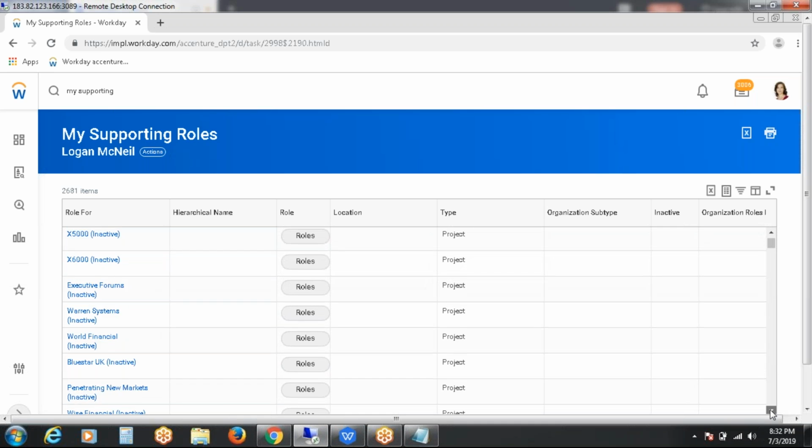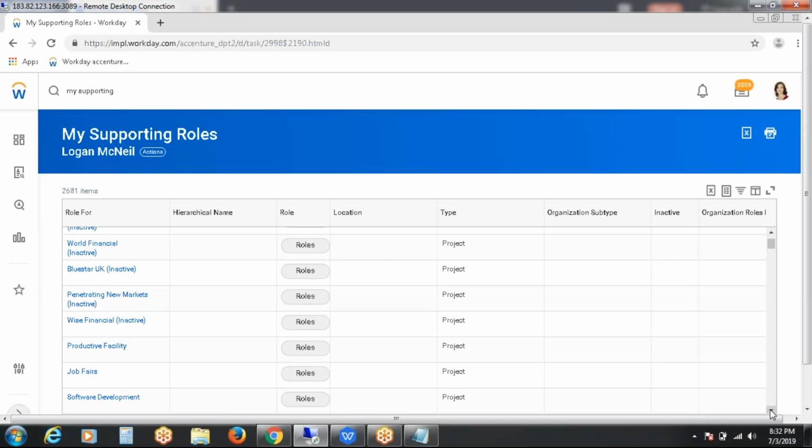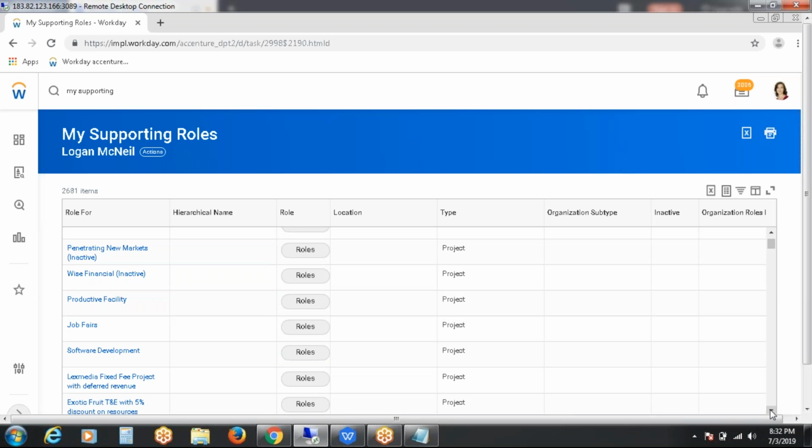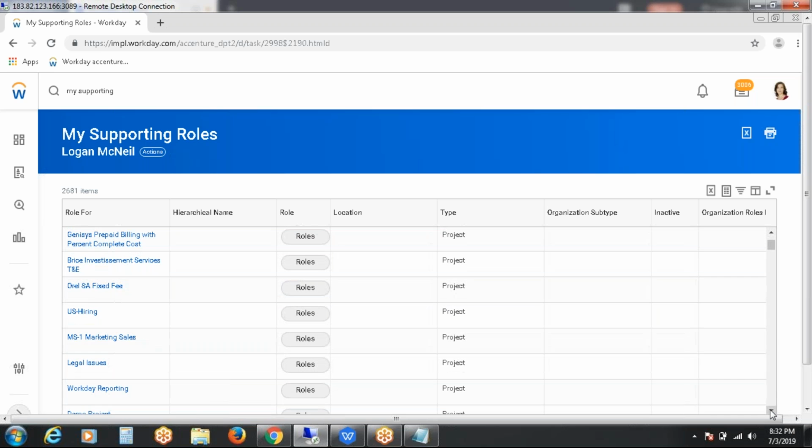But all these roles are inactive now, though earlier she supported all of them. Software development. So like this, you can see the roles you have supported or worked on. Clear?